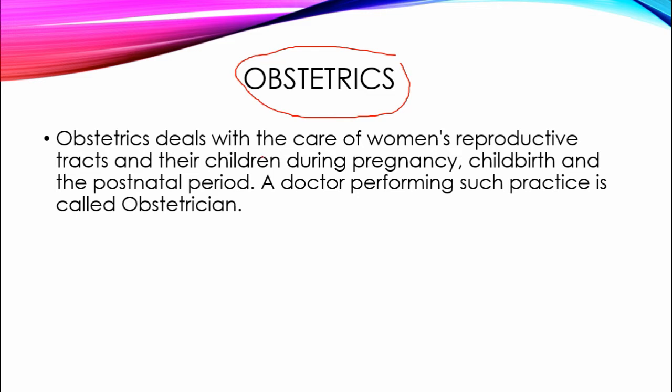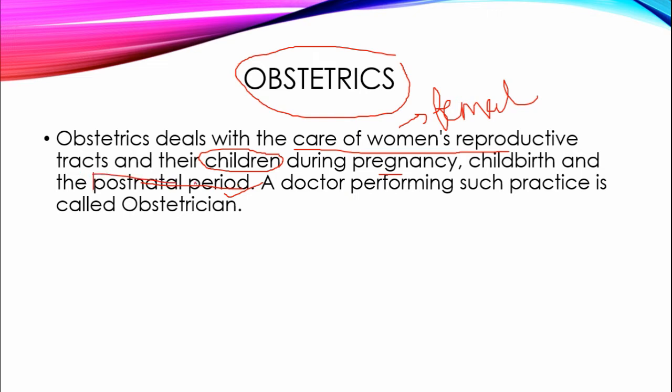Obstetrics deals with the care of women's reproductive tract and their children during pregnancy, childbirth and the postnatal period. Reproductive tract means the female reproductive tract, and children means the fetus.